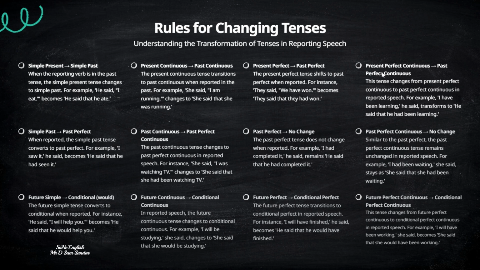Here are some rules for changing tenses in reported speech. While the reporting verb is in the past tense, the tense of the reported speech changes as follows. So when the reporting verb is in the past tense, the tense will also simultaneously change. For example, if we have direct speech in the simple present, it will be converted to simple past.